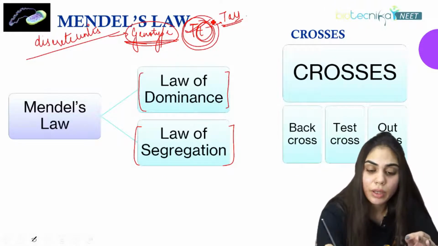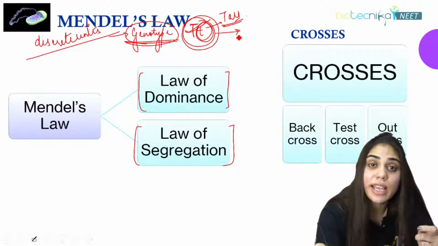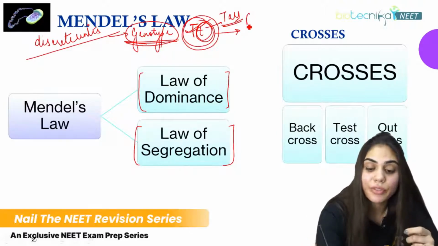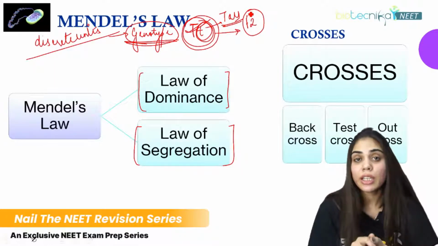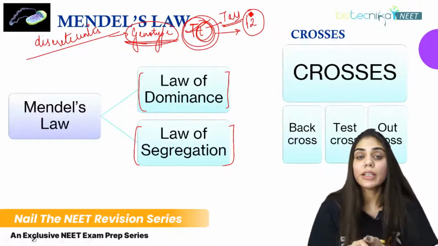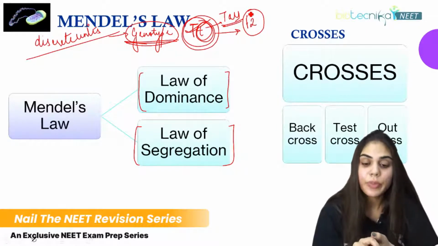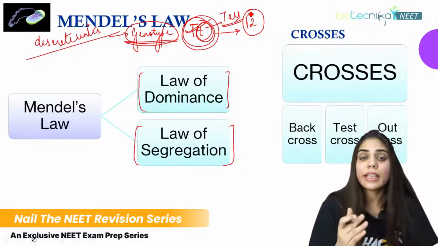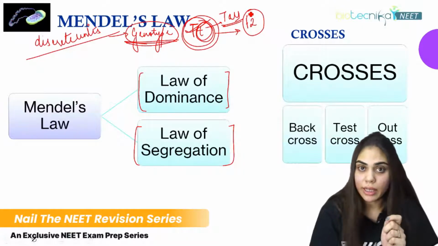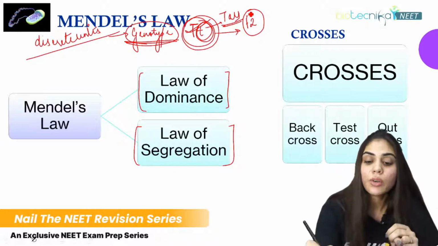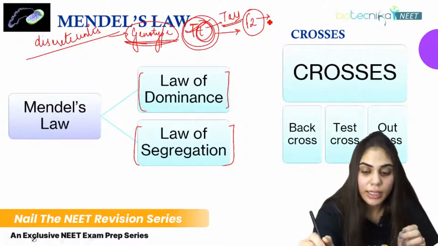Then he further proceeded with his experiment and selfed this F1 progeny to get the F2 population. And then what did he finally find in the F2 population? He found that he was getting a tall variety of plant as well as the dwarf variety. And then he concluded that in the F1 generation, we only have the expression of the dominant allele, whereas in the F2 generation, we are getting both the dominant as well as the recessive allele.